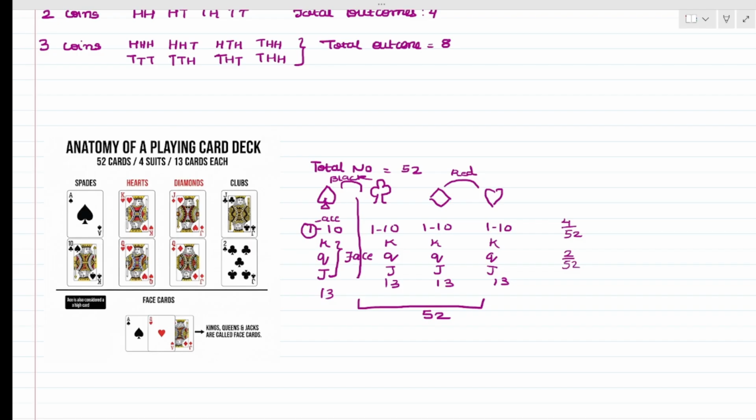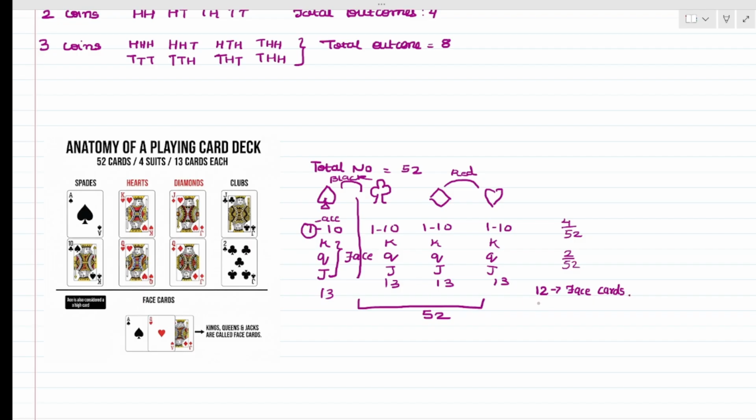Okay. If anybody asks you, find the probability of face card. That means we are having 3, 3, 3, and 3. That means total 12. You are having 12 face cards in total.